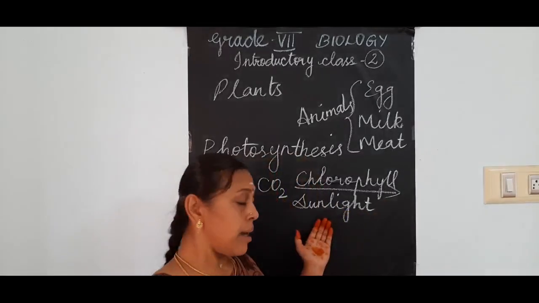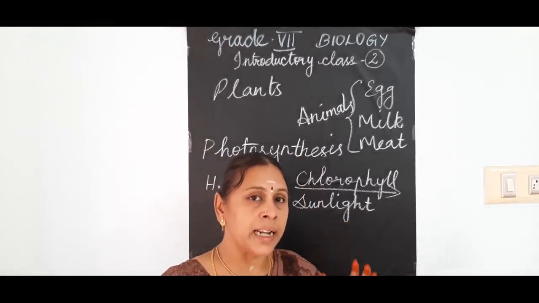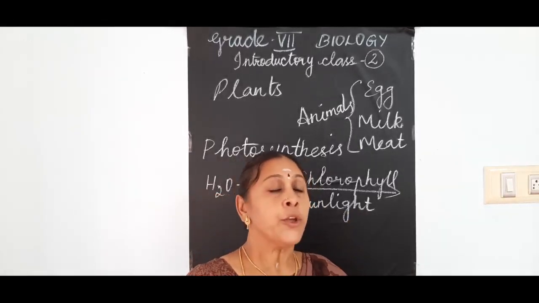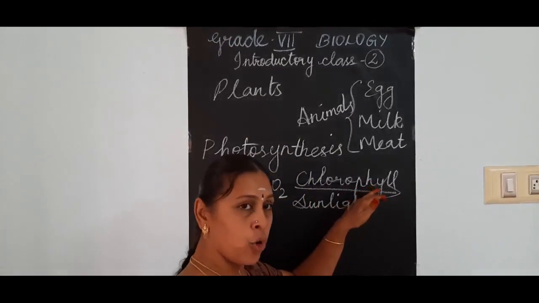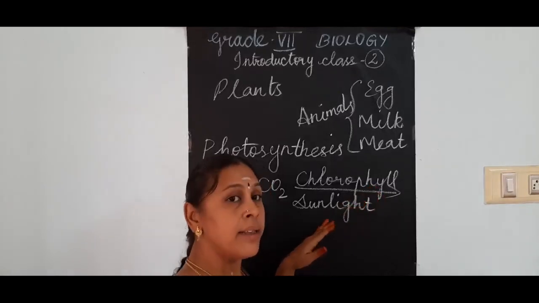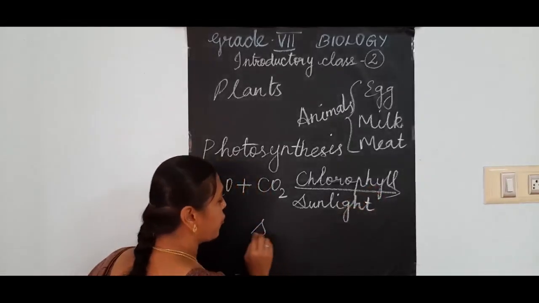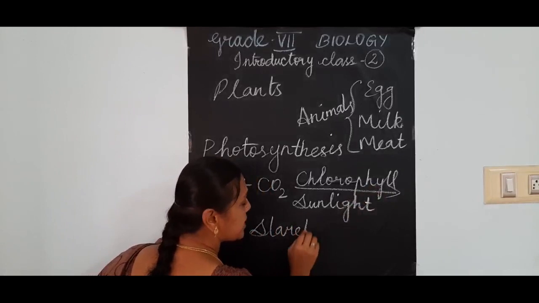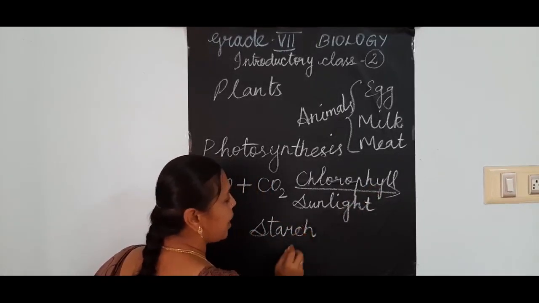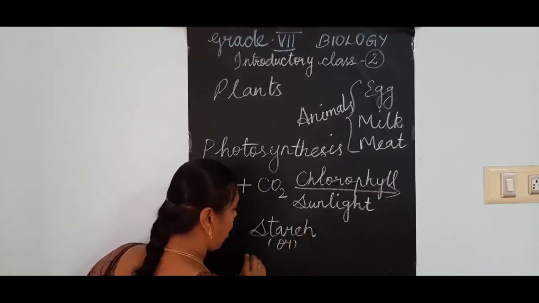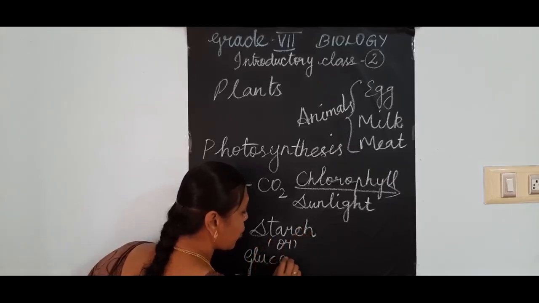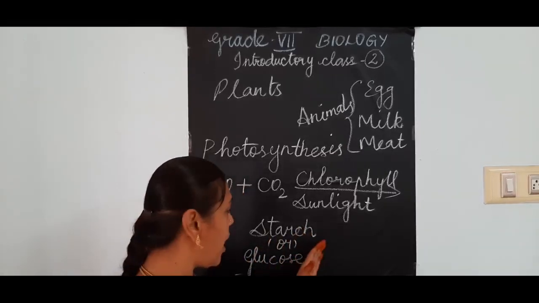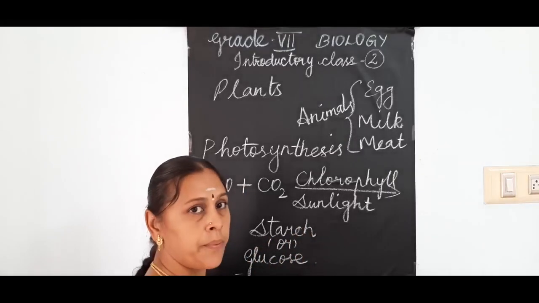So the plants absorb the sunlight. Using this green pigment, chlorophyll and sunlight, the plants prepare their food and it is called as starch, or it is called as glucose. You may call it as starch or glucose.